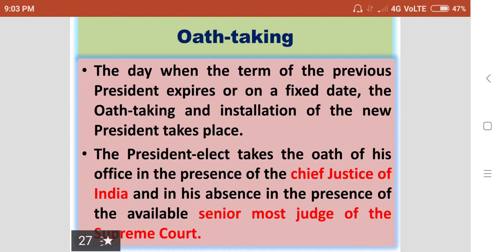In case the Chief Justice is absent for this ceremony, then in the presence of the available senior most judge of the Supreme Court, the newly elected president will take oath of office.